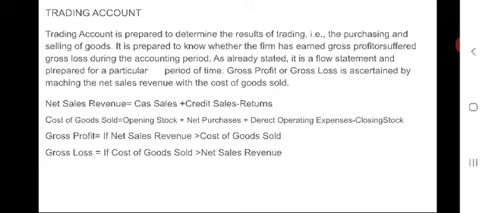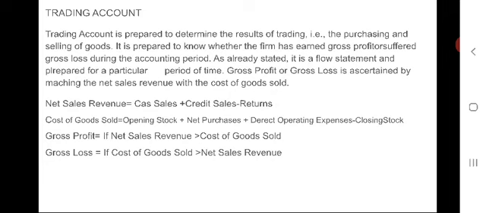That means net sales revenue is equal to cash sales plus credit sales minus sales returns. Cost of goods sold is equal to opening stock plus net purchases plus direct operating expenses minus closing stock. This is the formula which will be used to prepare trading account.